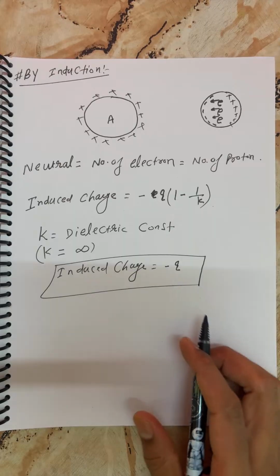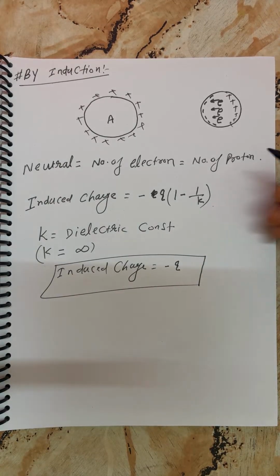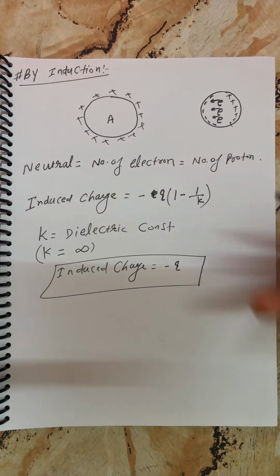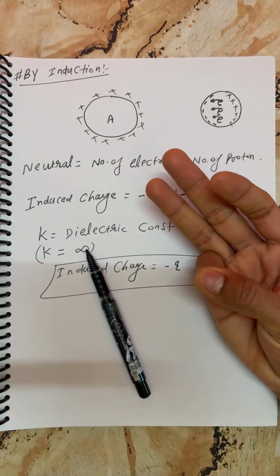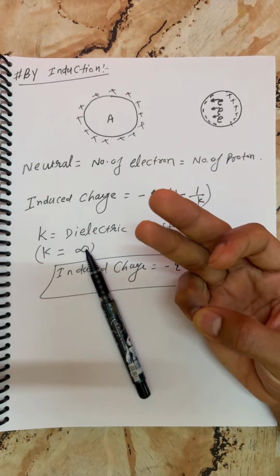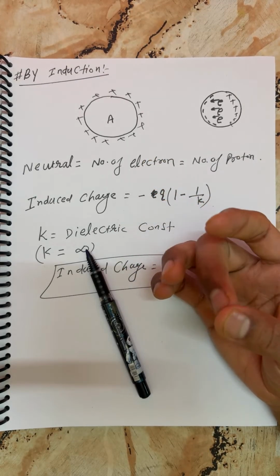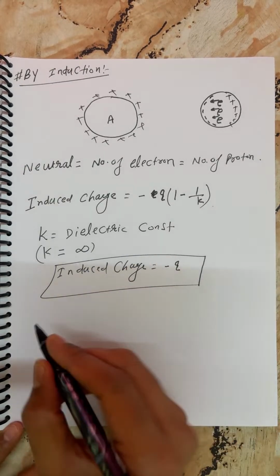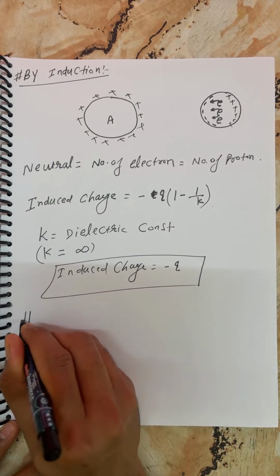What is the induced charge on body B? As I taught you, what is electrification? We can charge a body by three different methods. First is friction, second is conduction, and third is induction. Now, students, I'm going to tell you some basic points.